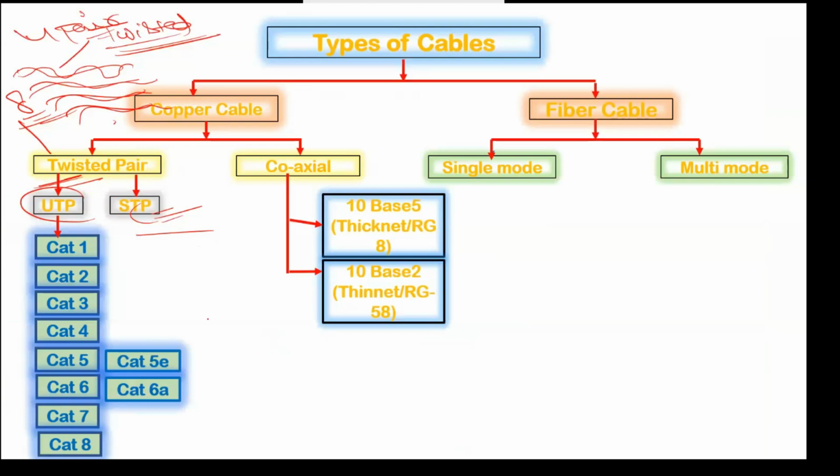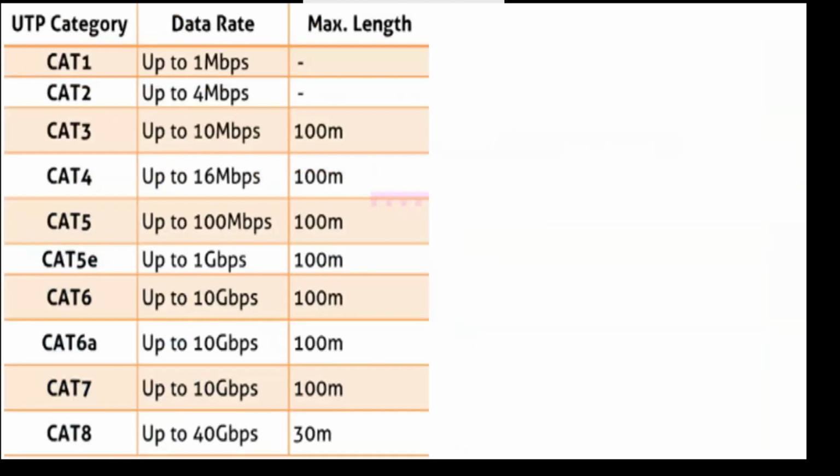And now, category. So here in UTP or STP we have 8 categories. What is the difference between these categories? So here is the difference from category 1 to category 8, and here is the bandwidth and the segment length as well. So data rate means bandwidth and the maximum length means segment.